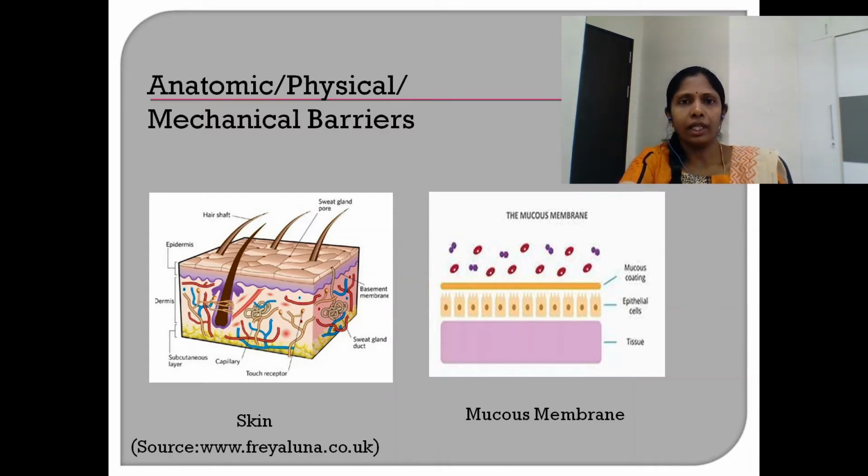The movement of cilia propels pathogens out of the body. That means it prevents their establishment in the tissues. Also, several secretions by the mucous membrane, like saliva, tears and mucus, flush out the pathogens from the system, again preventing their establishment in the tissues. Substances like lysozyme in the secretions of the mucous membrane prevent bacterial growth by degrading their cell wall.